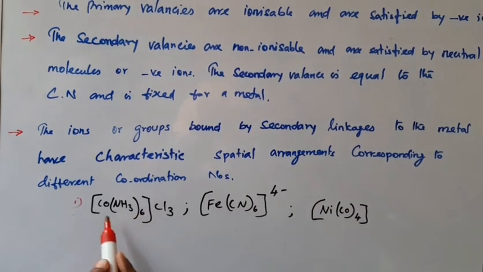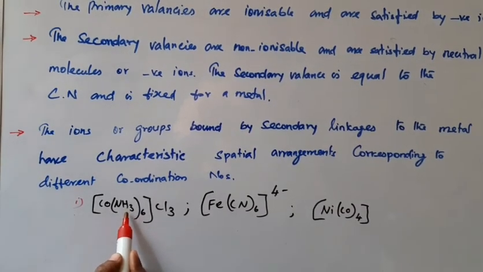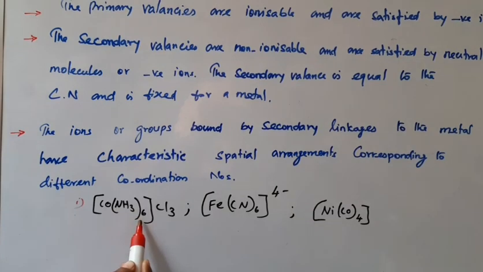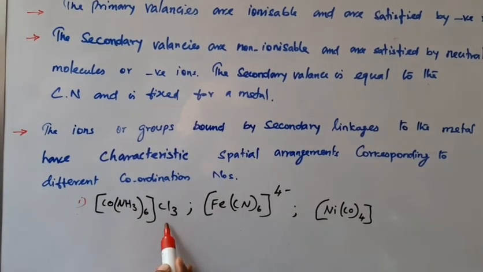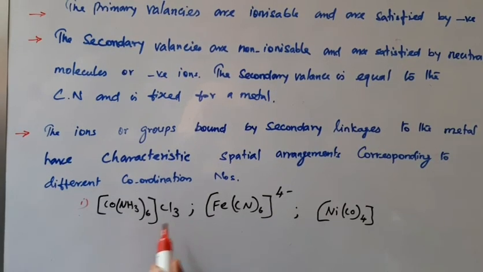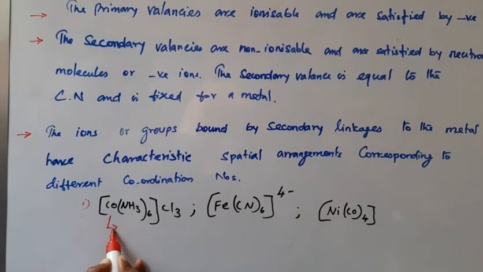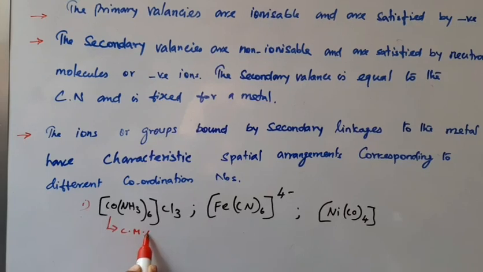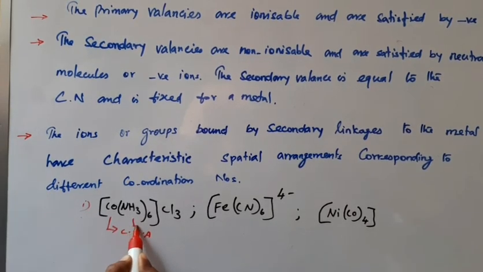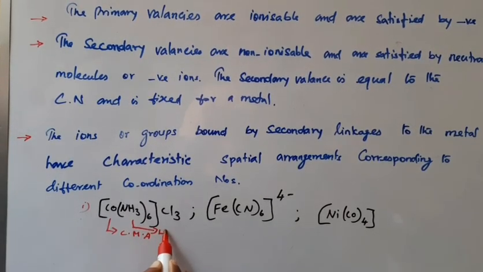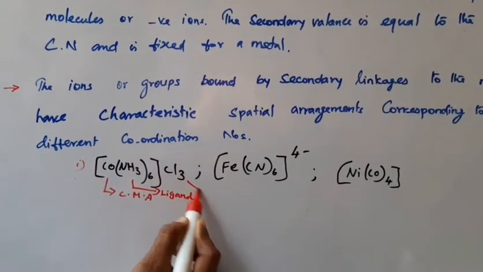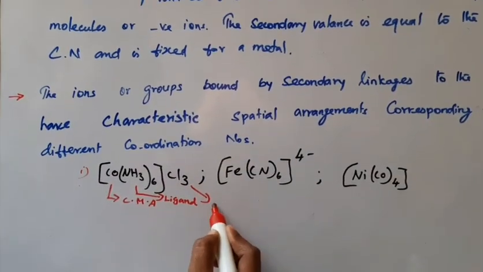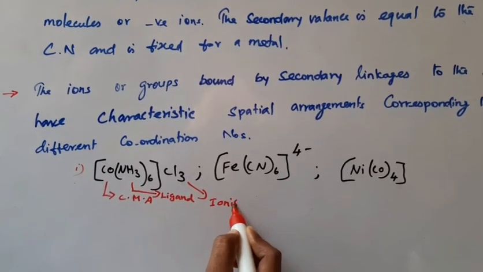These ligand groups are non-ionizable. So this is the central metal atom, this is the ligand group, and the presence of Cl3 is ionizable.